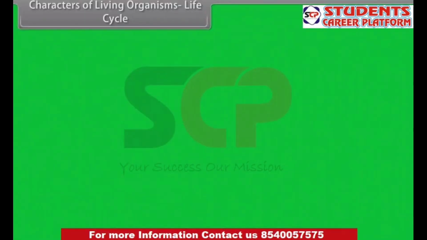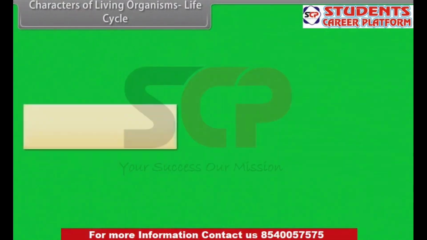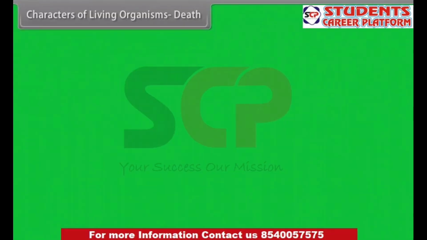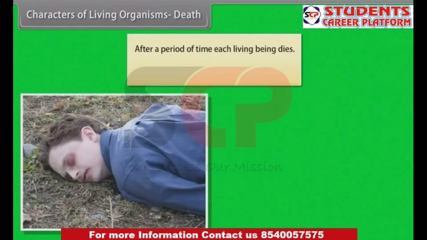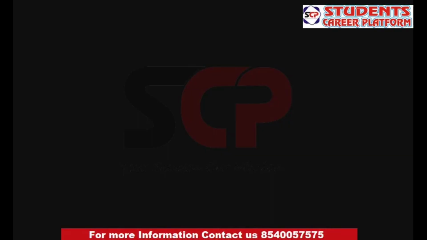Characters of living organisms. Life cycle. Each individual passes through a definite life cycle of birth, growth, maturation, reproduction, aging, and death. This is completed in a definite lifespan ranging from 1 day to several years. Characters of living organisms. Death. After a period of time, each living being dies. Death occurs naturally due to wear and tear.